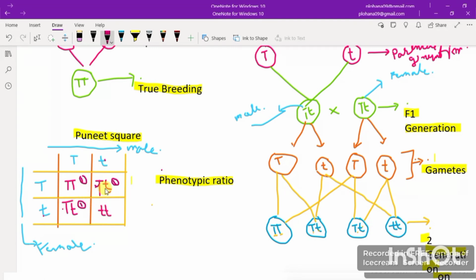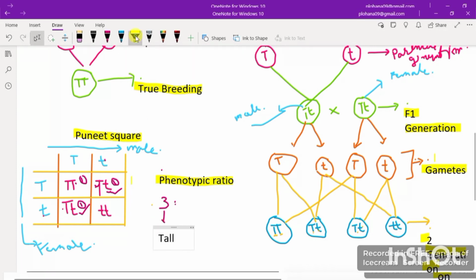How many tall plants have we gotten? 1, 2 and 3. So we have 3 tall plants. This 3 is the ratio of tall plants.